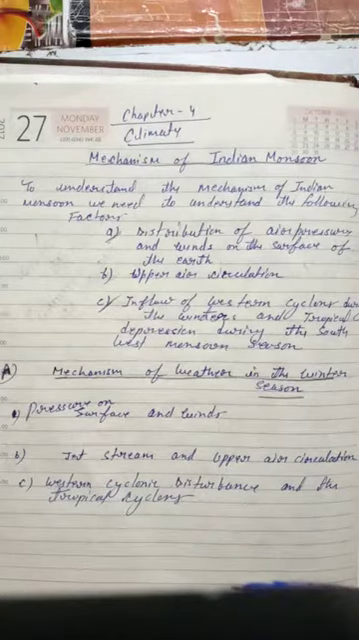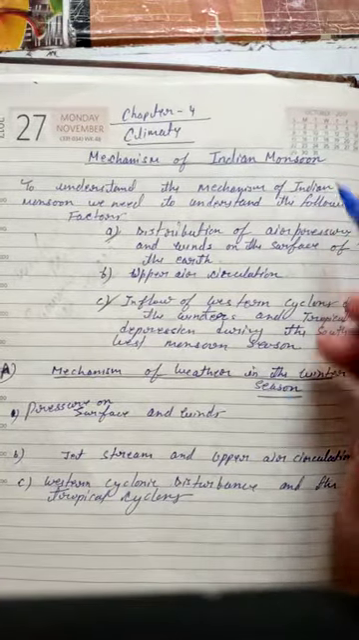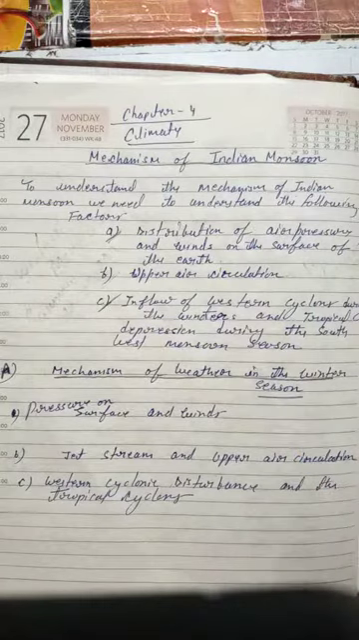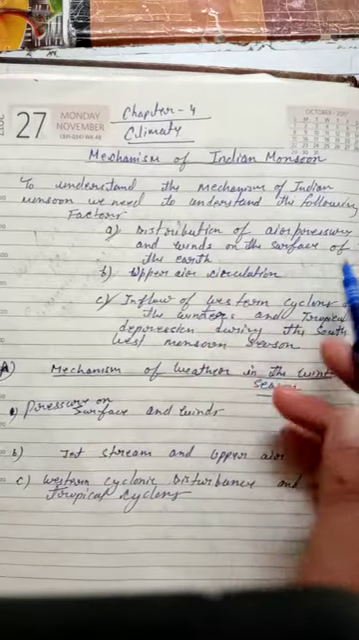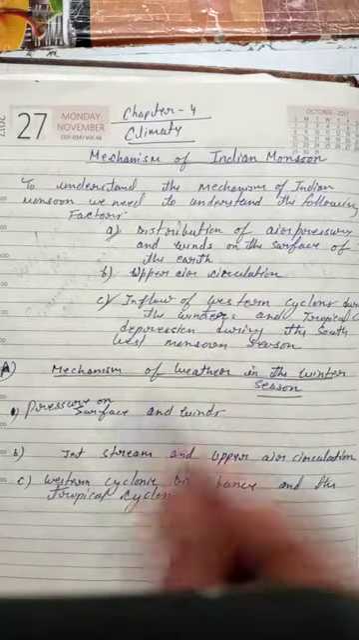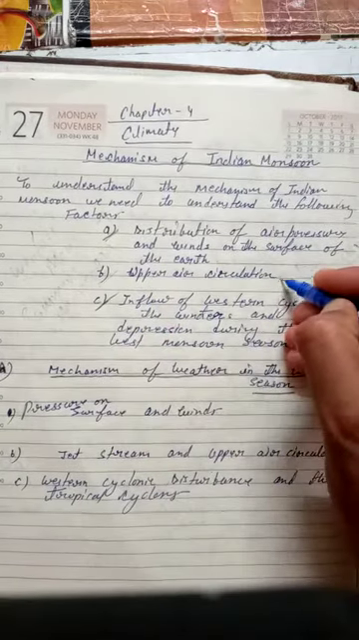In chapter 4, Climate, today we are going to do the mechanism of Indian monsoon. To understand the mechanism of monsoon, we need to understand the following factors. One is distribution of air pressure and wind on the surface of earth. Then it is upper air circulation, this is called jet stream.